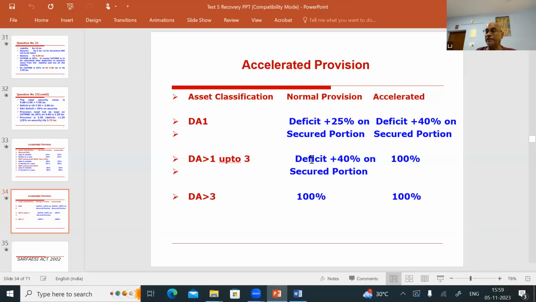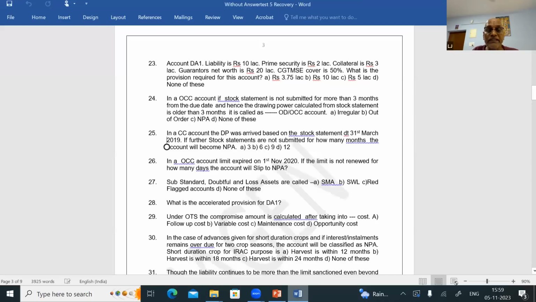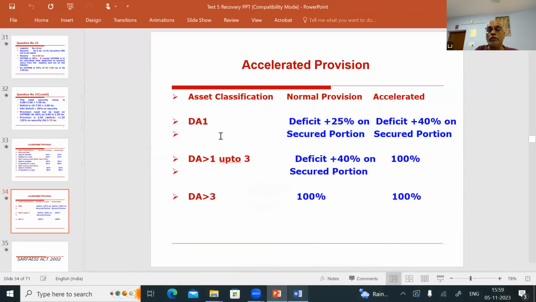So normally for DA more than 1 up to 3, it is 40% plus the deficiency; you have to keep 100% provision. For DA more than 3, already 100%, here also 100%. So friends, this is accelerated provision. Let us see the question: what is the accelerated provision for DA1? The normal provision is this much. Accelerated is the deficiency plus 40% on the secured portion.